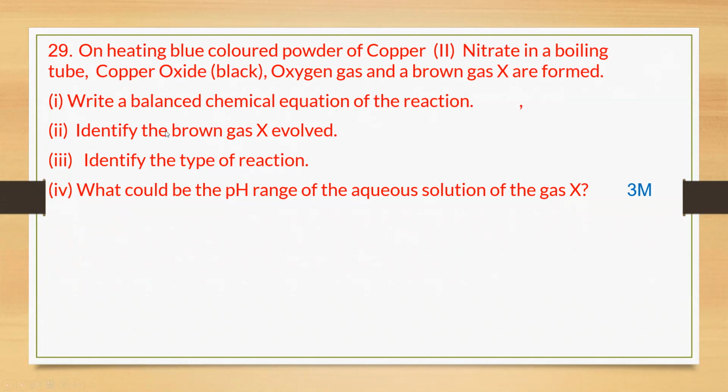Now look at the questions. What all do we have to answer? Write a balanced chemical equation of the reaction. The complete reaction we have to write and balance also. Identify the brown gas X evolved. Which brown gas evolved? We have to find it. Identify the type of reaction. And what could be the pH range of the aqueous solution of the gas X evolved?